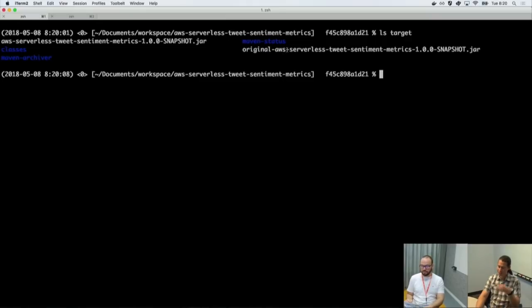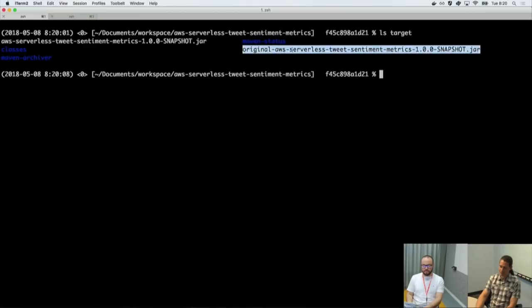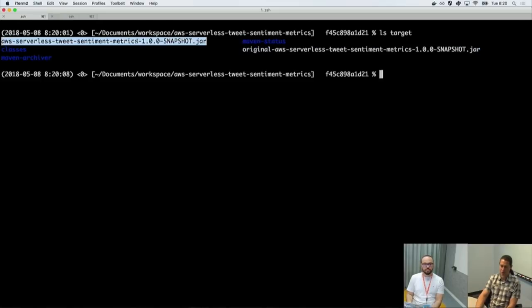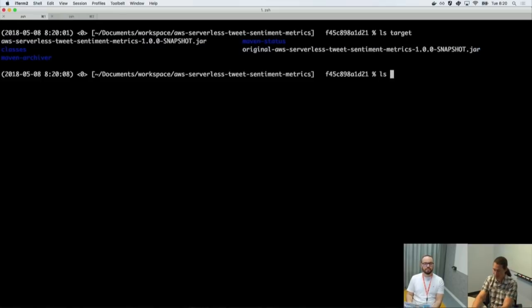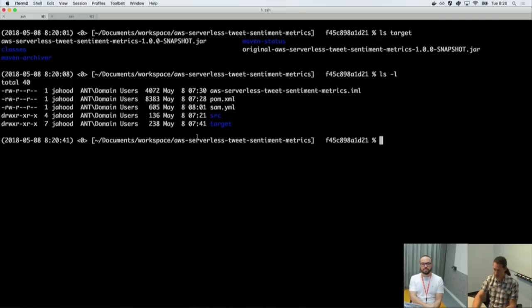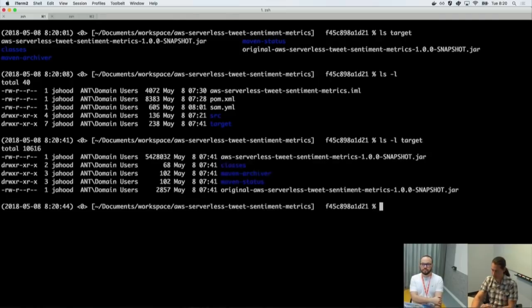Yeah, and what you can see is that in the target directory, which is just a Maven thing, Maven puts the built artifacts in the target directory, there are two jars. There's an original-dash jar, and then there's the actual jar that you would normally see in Maven. The original jar is very small because it contained my source code, which right now is nothing.